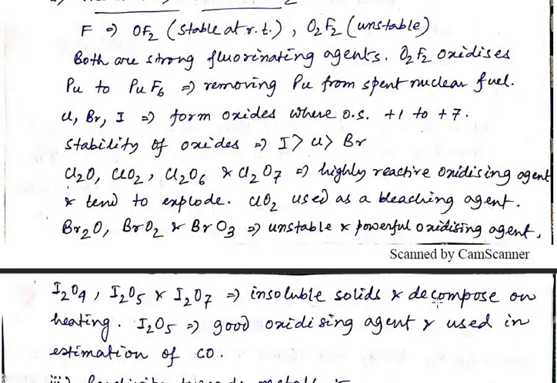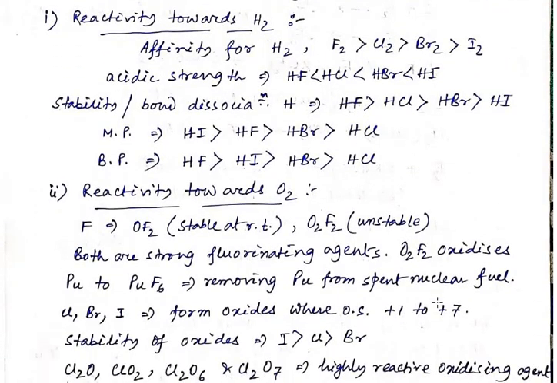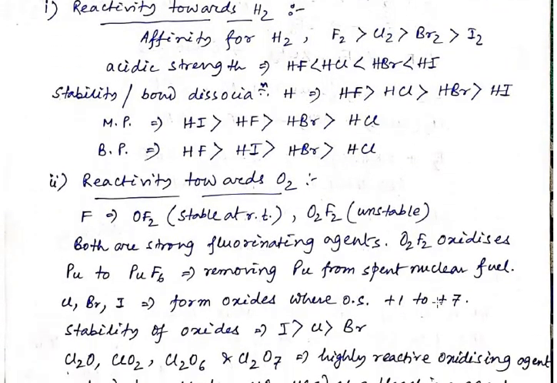We will read this portion in the Deacon reaction, where I2O5 is reacted with carbon monoxide. So that is all about the hydrides and the oxides of the group 17 elements.